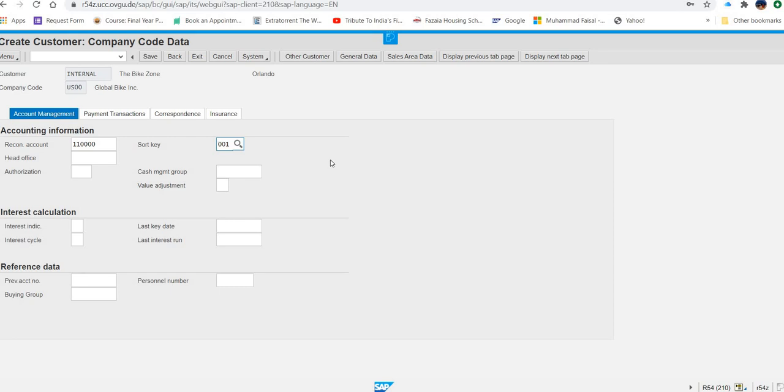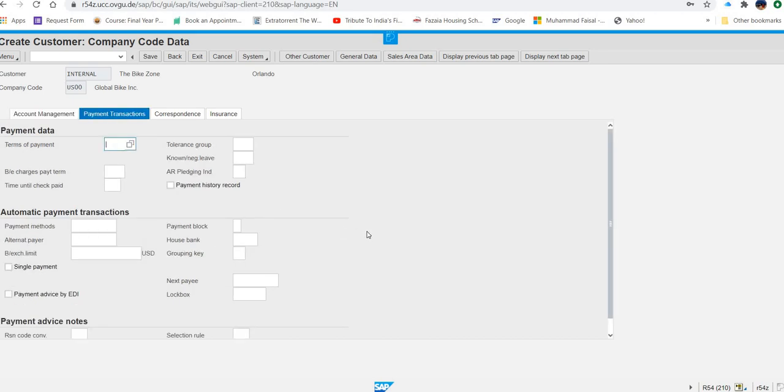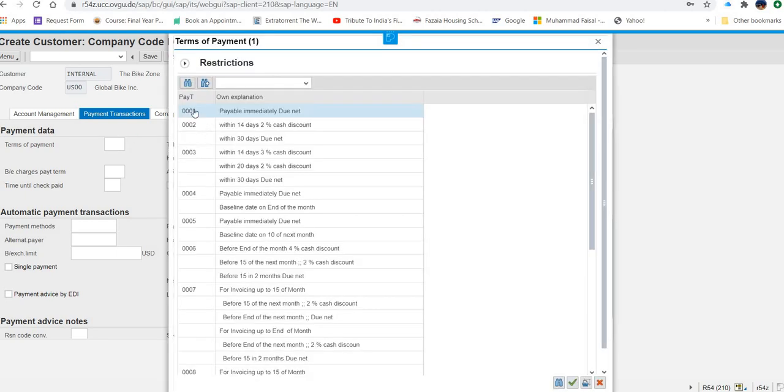I'm doing some with typing, some with the menu so that you will be familiar with all of them. Then the next step is you have to click on the payment transaction tab. Now where is the payment transaction tab? It is here. So in the payment transaction tab, what are you going to enter now? You will enter 0001 as terms of payment. So terms of payment is here. 0001 you have to enter.